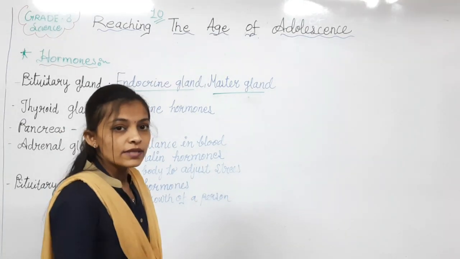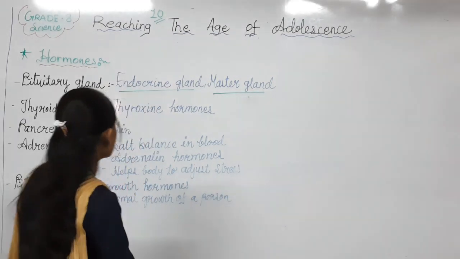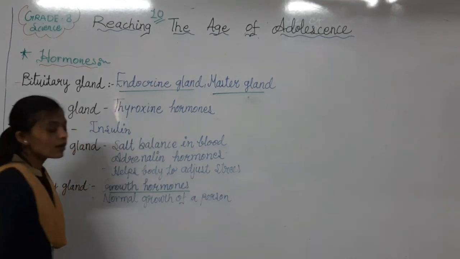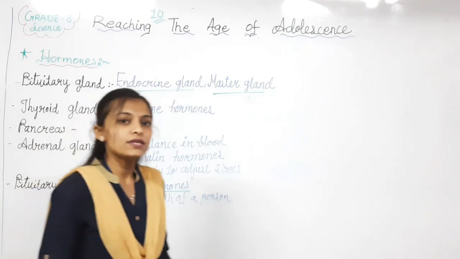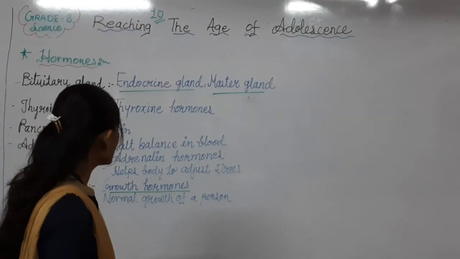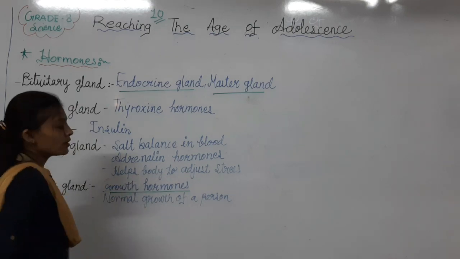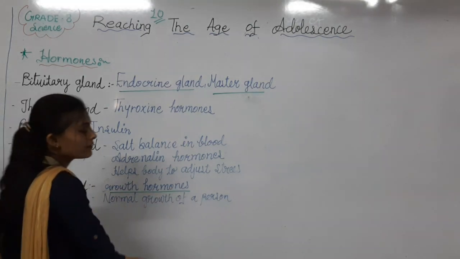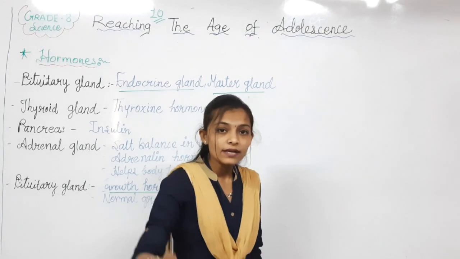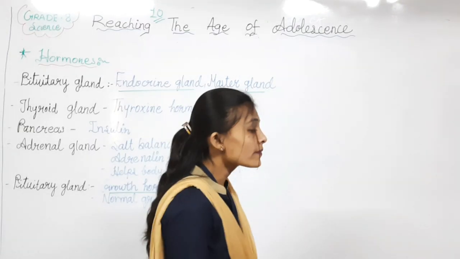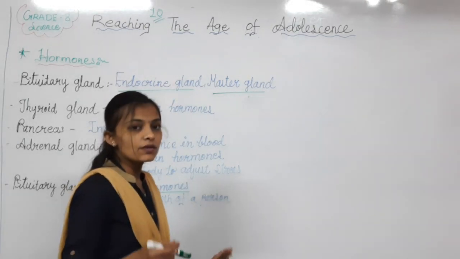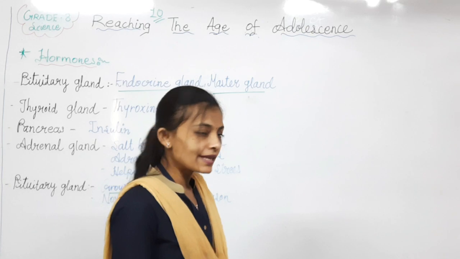So which hormone is produced by the pituitary gland? Here I have written, growth hormone is released by the pituitary gland, and due to this growth hormone, normal growth of a person happens. The person will grow taller and taller. So with the help of growth hormones, which are released by the pituitary gland.